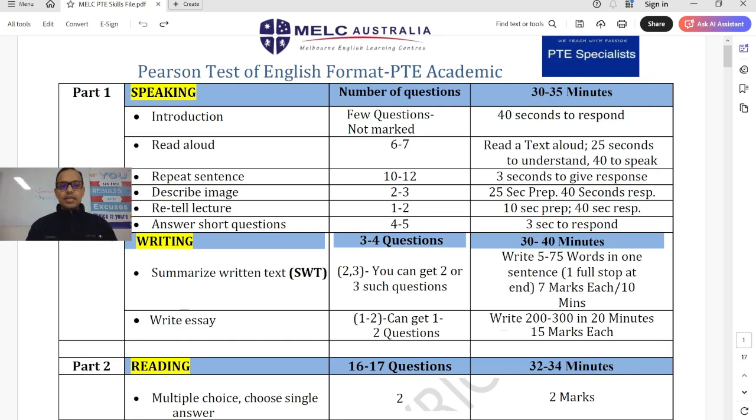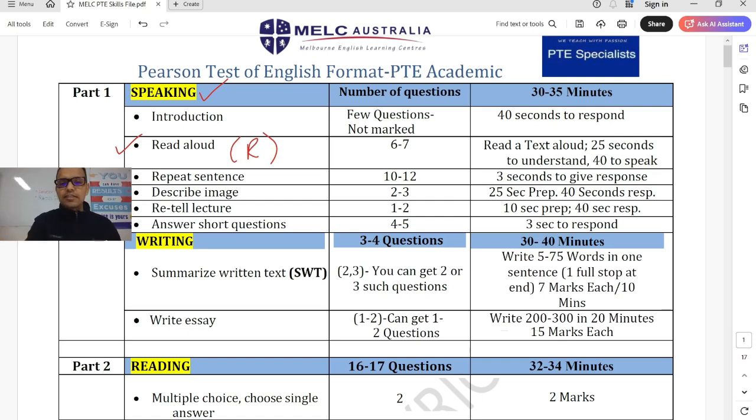So the very first module of the test is speaking, as you know. Now there are 4 most important questions in this. The very first important question is read aloud. I'm hoping that you know that introduction is mandatory. You should do it. Read aloud is very important because it affects your reading module score. So you must practice read alouds.